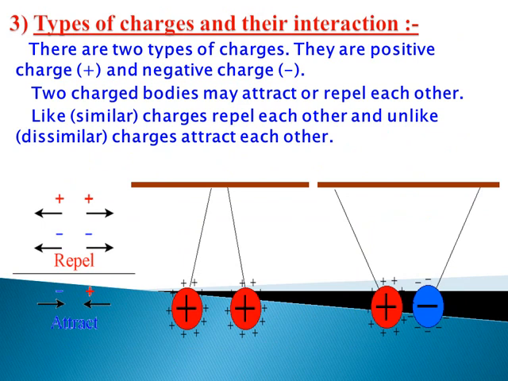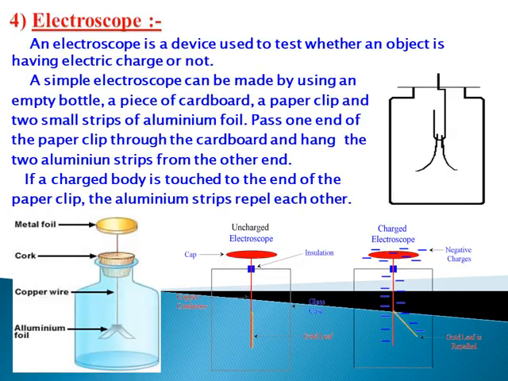Two types of charges: positive and negative charges. Positive charge is gained by the loss of electrons, and negative charge is gained by the gain of electrons. Like charges, positive-positive and negative-negative, repel each other, and opposite charges, positive and negative, attract each other.